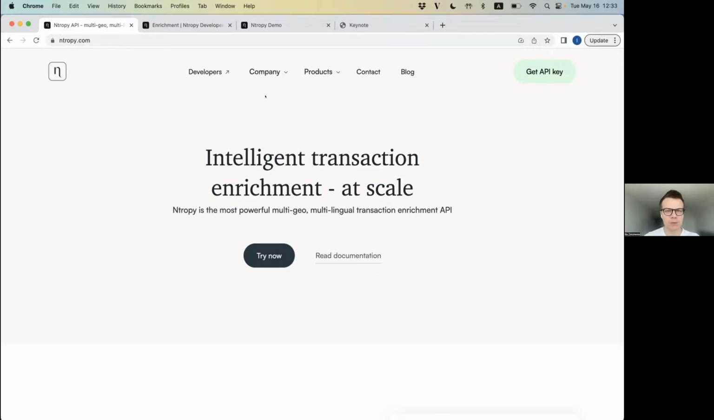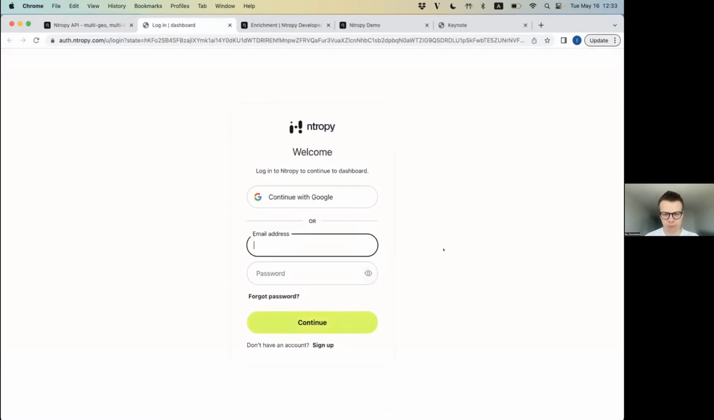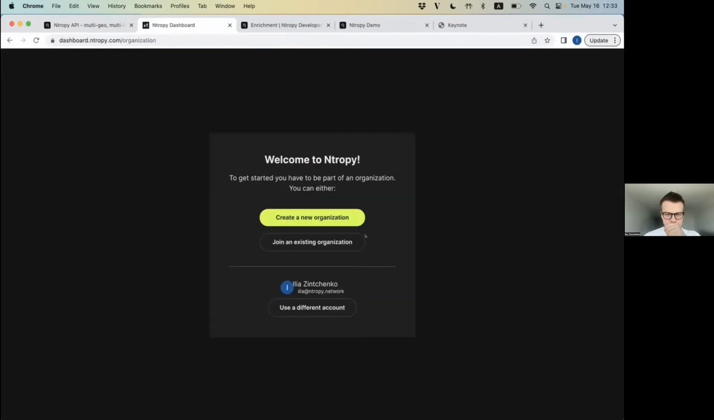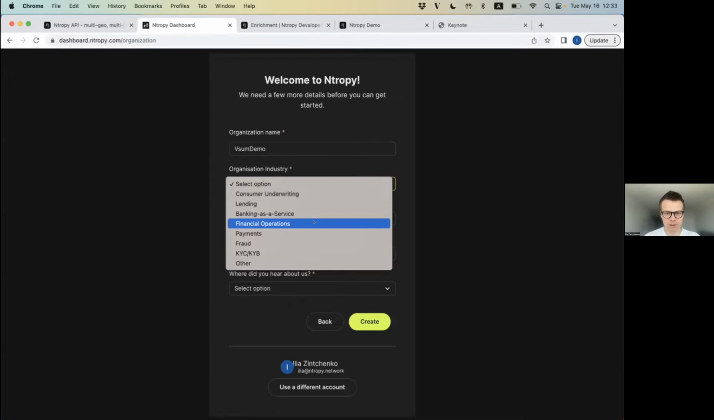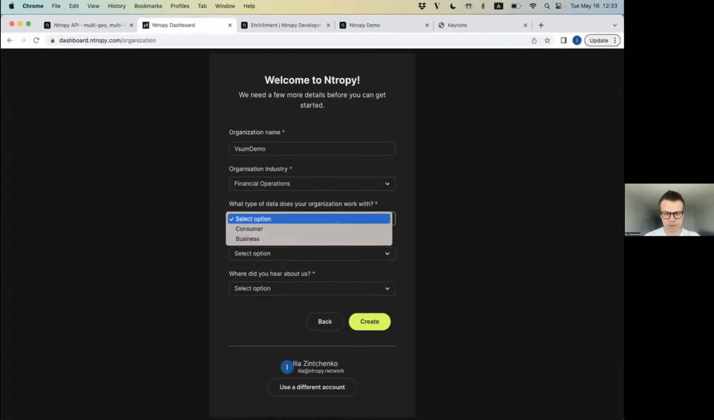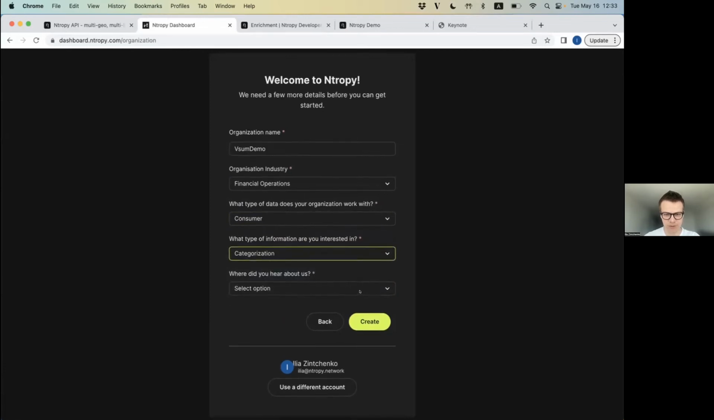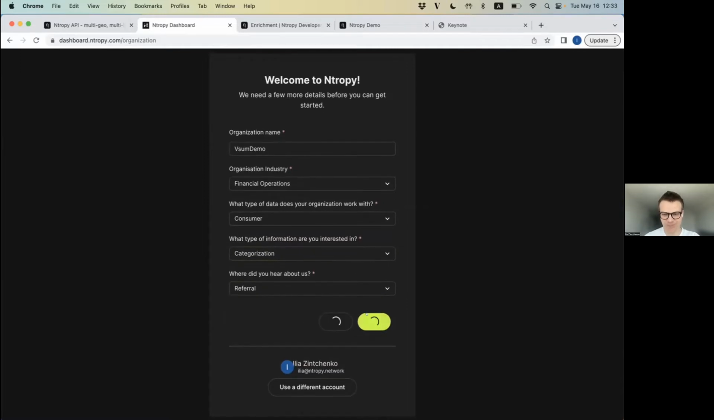We can start by going to our website and creating an API key, because of course we want to try this out, right? So let's create an account, create a new organization. Let's just go Visa demo, and say financial operations, consumer data. Let's say we want categorization, and we were referred to this website.